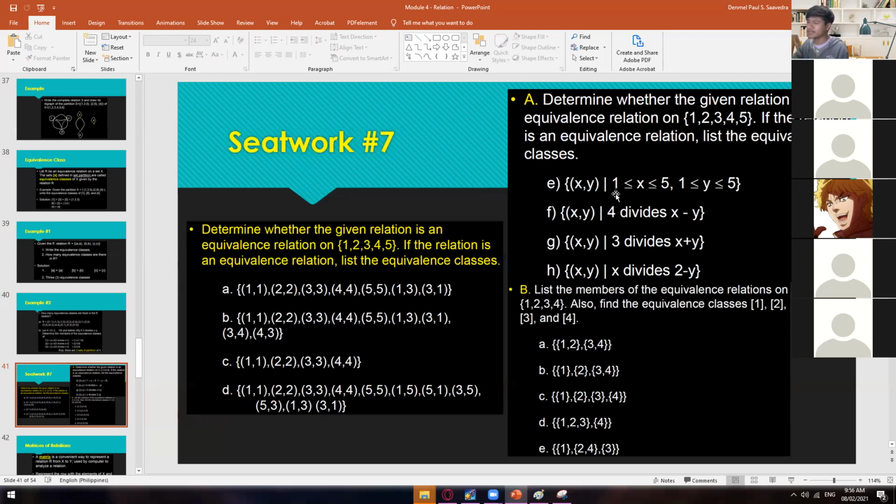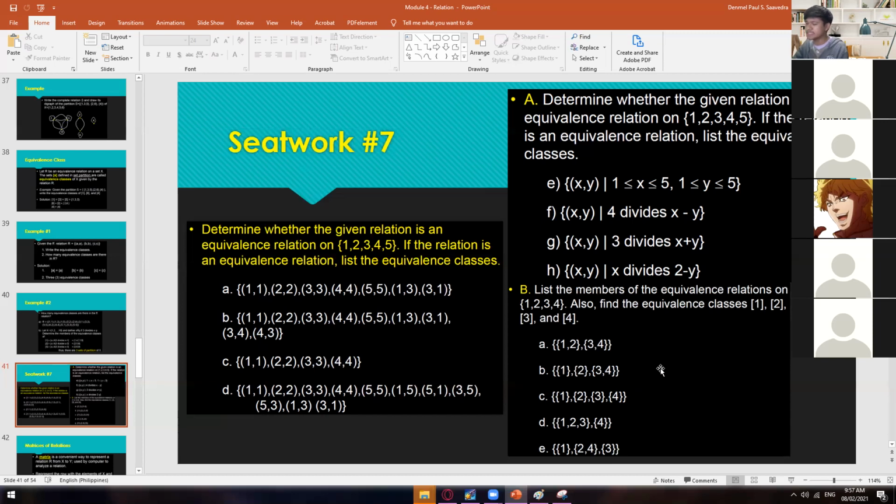So in here, it's like double steps or double solutions. We have 4 numbers for this one. And the last one is the members of the equivalence relations on 1, 2, 3, 4. Also find the equivalence classes of 1, 2, 3, and 4.